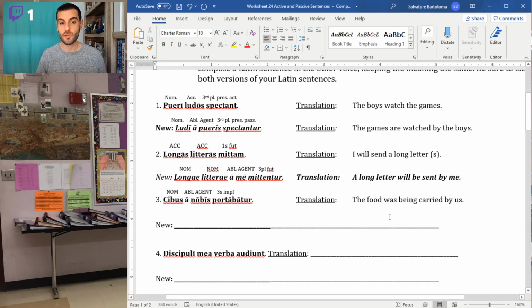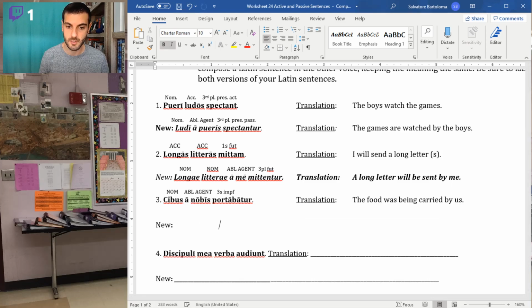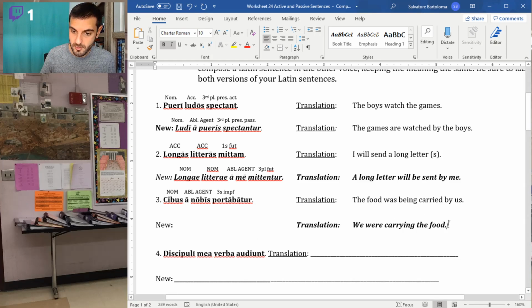So we're starting with a passive, which means that we need to work towards an active sentence. That's going to be our goal. So our new sentence, the food was being carried by us. We switch that around. We were carrying the food. So this is what we're aiming for. We were carrying the food.